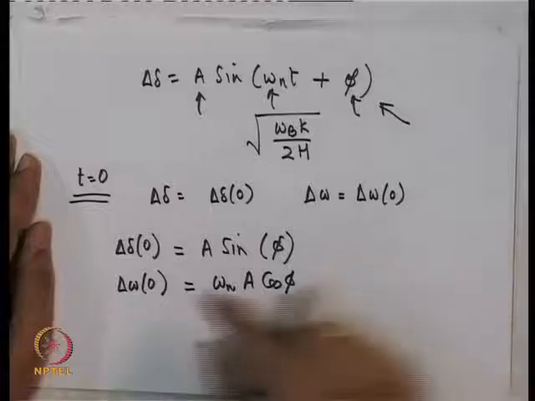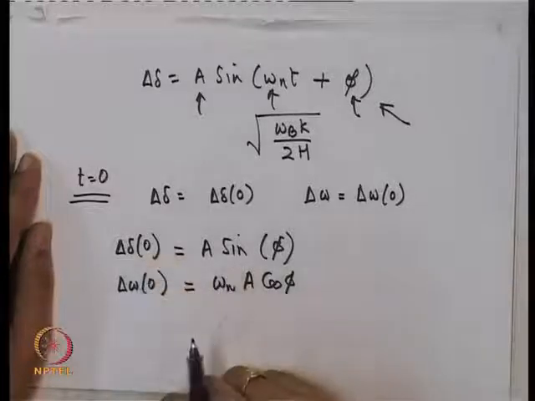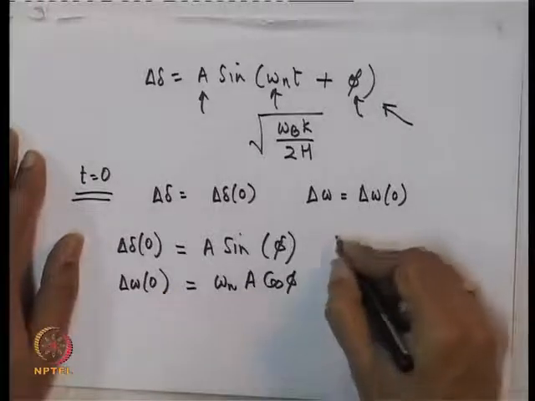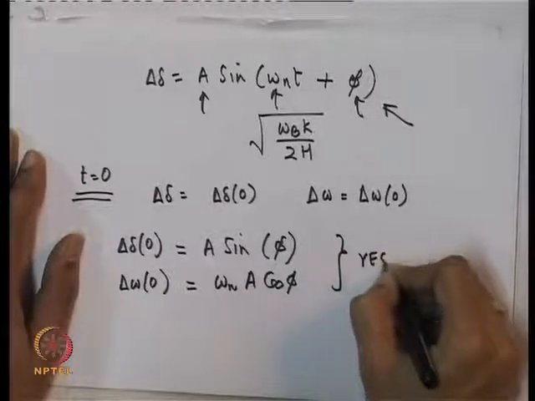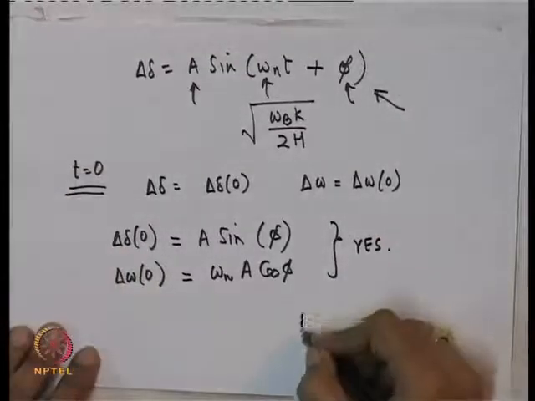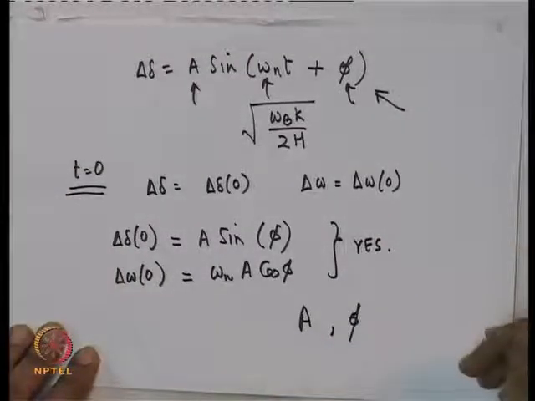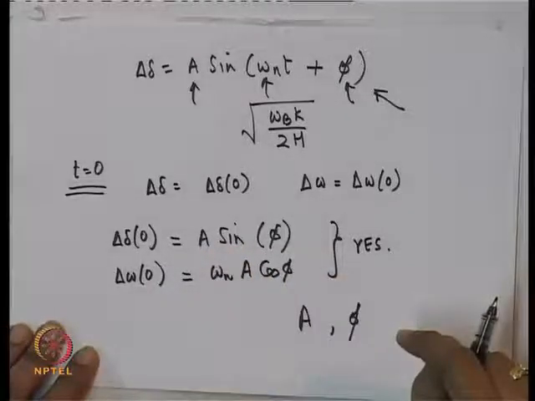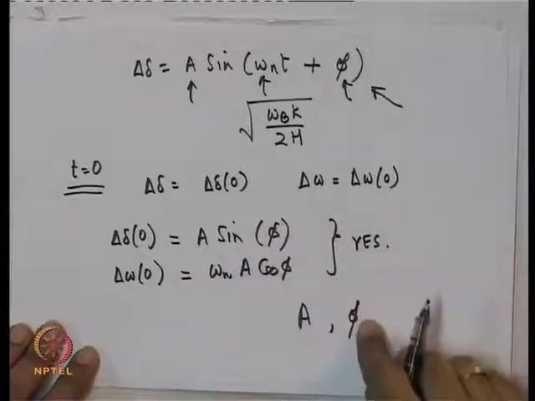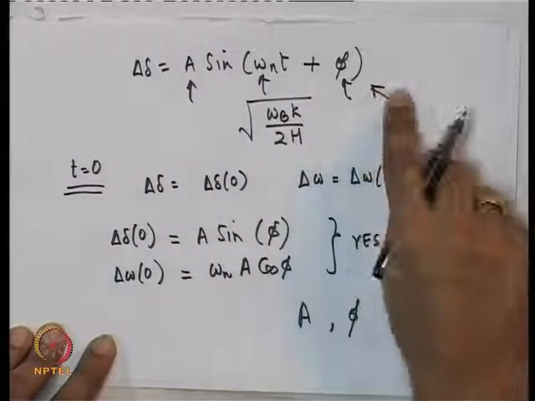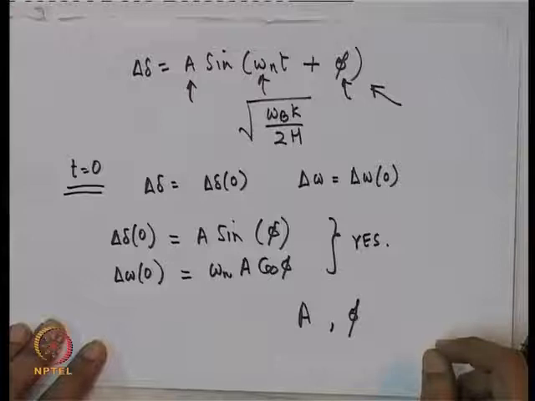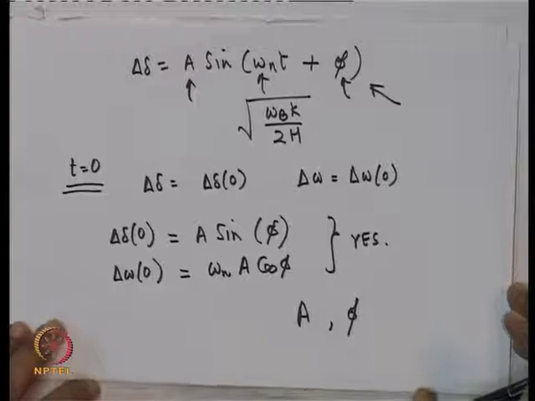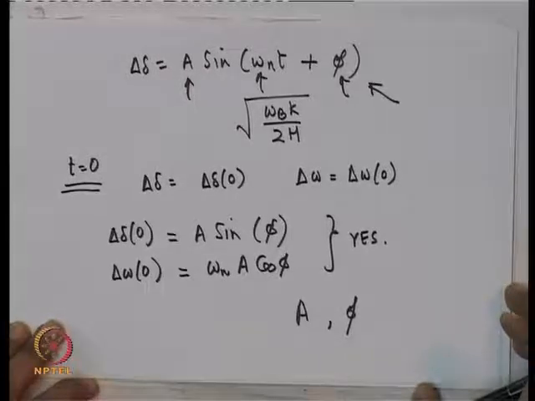So, if I give you this delta and omega 0 at time t is equal to 0, can you figure out what is phi? Yes, you can find out what A is and what is phi, and therefore we get the complete solution, because if I know what A is, and if I know what phi is, you know what omega n is, so I have got the complete solution for how the system behaves. So, this is what we get as the final solution of this particular system.